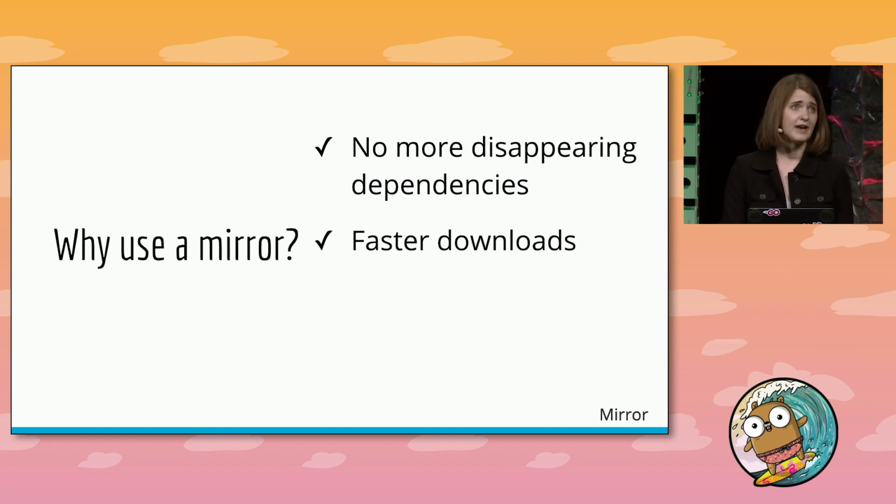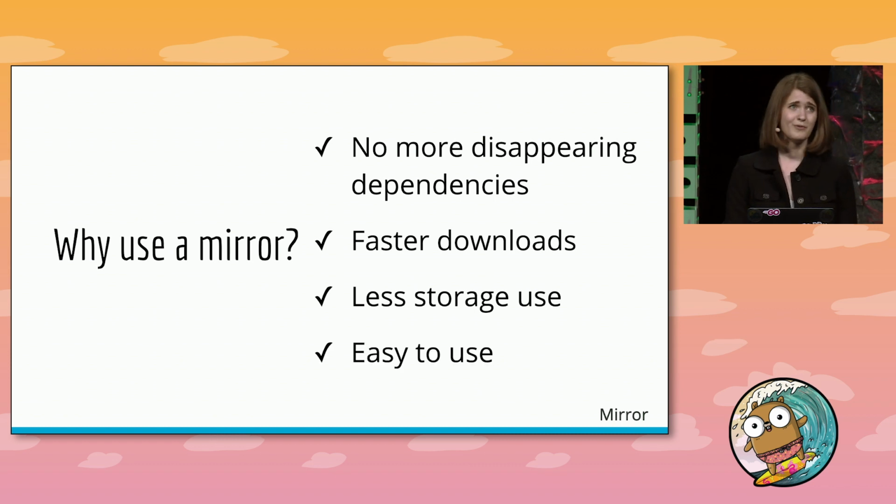You'll likely see faster downloads and less storage use on your system because the go command is asking for only what it needs and ignoring the rest. Fortunately, it should be super easy to use a proxy. You shouldn't need to install anything to use it. You don't even have to have Git or Mercurial installed because the proxy is doing that work for you. All your system needs to be able to do is make HTTP requests to it.